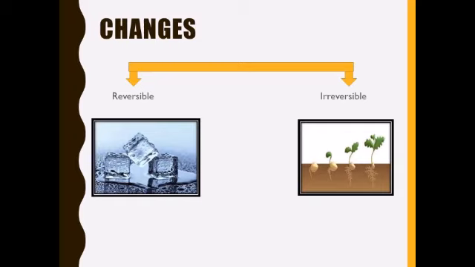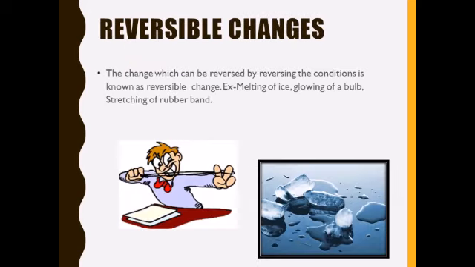We observe these changes, and some changes can be reversed and some cannot be reversed. So on the basis of this, we can categorize all types of changes into two categories: reversible and irreversible. Now in this chapter, we'll study about different types of changes. First we will discuss reversible changes.